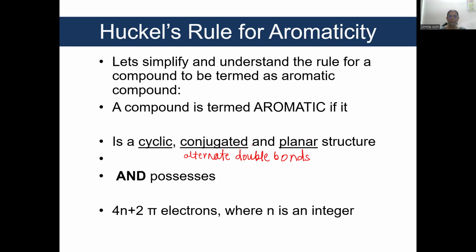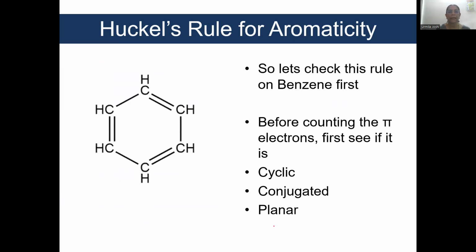Apart from being cyclic, conjugated and planar, it should possess 4n plus 2 pi electrons, where n is an integer. Integer meaning it can take values 0, 1, 2 and so on. So, let us check this rule on benzene itself. First, see the structural features which comply with aromaticity. It should be cyclic. Is benzene cyclic?